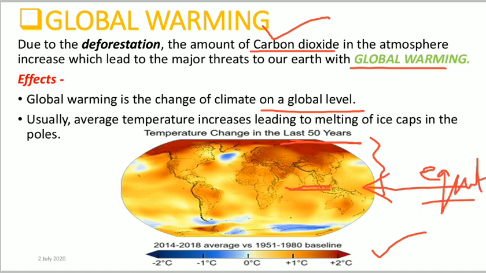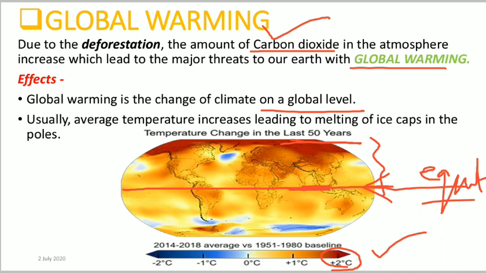The countries near the equator face the highest temperatures, and because of global warming the temperature increases, and if it increases by more than 2 degrees Celsius, that may lead to the death of living organisms on the earth.